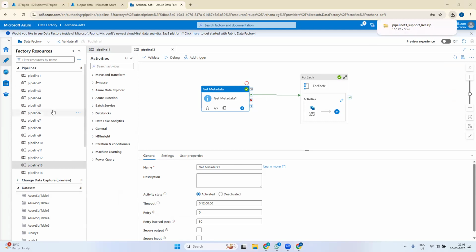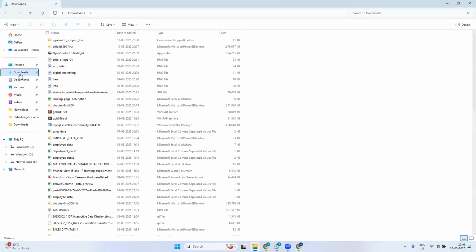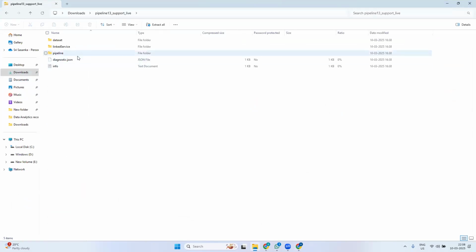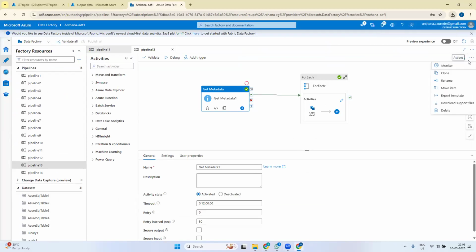I'll show you what it shows. Downloads. You'll have these files, but they are JSON files, and you can't upload this to your data factory. The easiest way is exporting it as a template. Export template you can do.